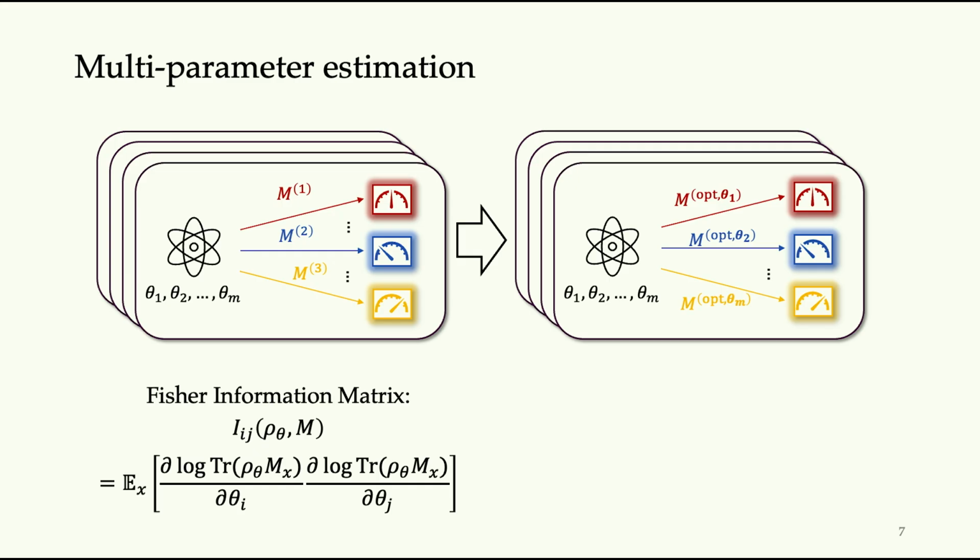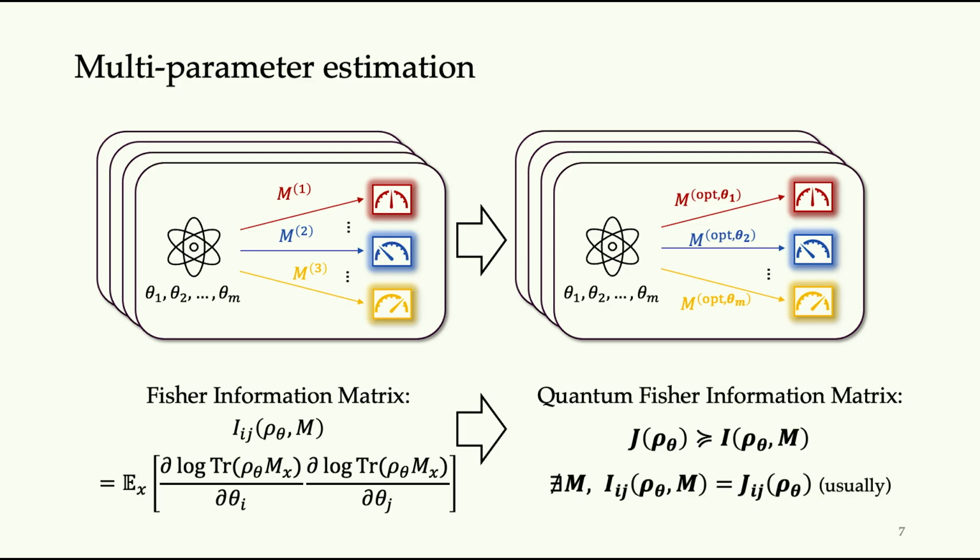So different types of measurement might not commute with each other, and you cannot perform them in your experiment simultaneously. As a result, the quantum Fisher information matrix can be strictly larger than the classical Fisher information matrix. So there might not exist some POVM that allows you to achieve the quantum Fisher information matrix over this type of single copy measurement on the quantum state.